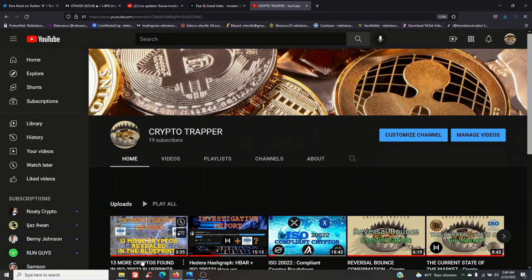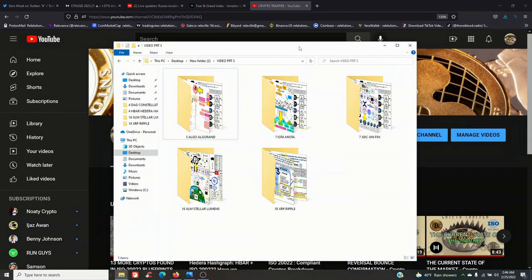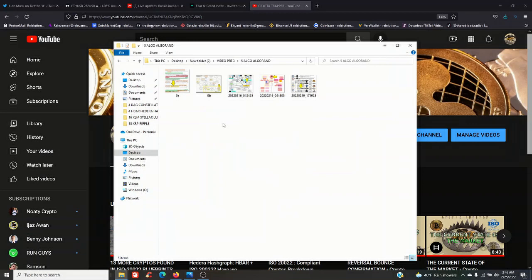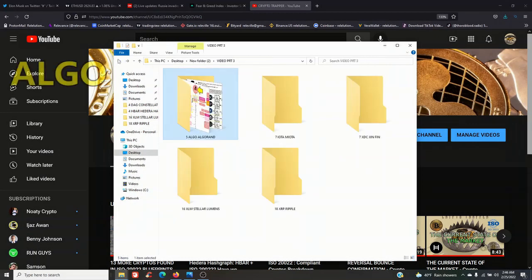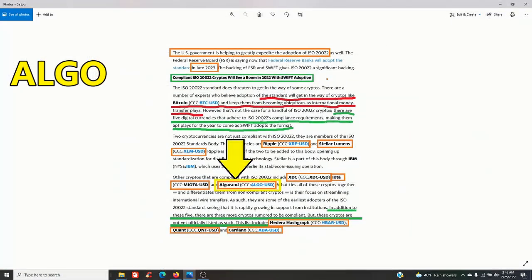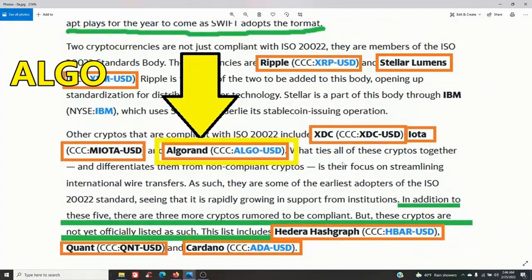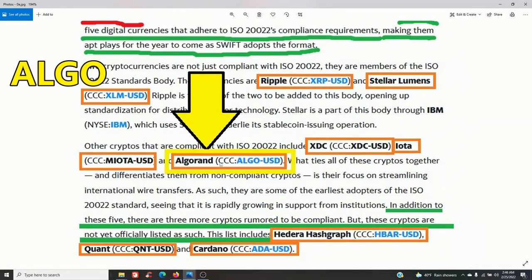Let's go right back to what we were looking at. In part 3, we're going to look at the original 5 cryptos that were involved in the ISO 20022 information. Up first, we're looking at ALGO. Now, ALGO makes 5 appearances in the blueprints. First mention was this little information right here that we used to go on when we had no other information. Clearly, you can see it mentioned in the information with ISO 20022.